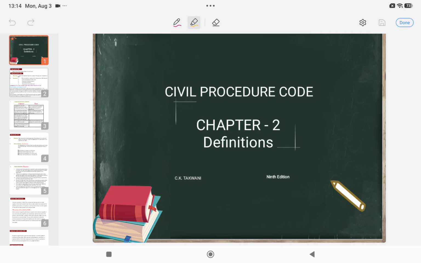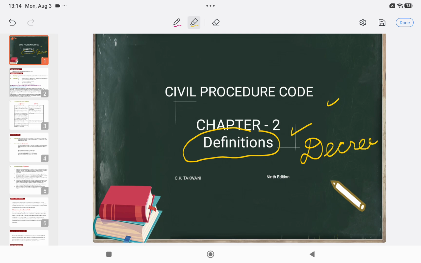Hello students, as you know, we have started chapter number 2 of CPC and we are doing definitions. Out of the definitions, we have completely completed the definition of decree. So if anyone has missed that lecture, you can watch the previous one where I have elaborately discussed decree. In today's lecture we'll be doing some other definitions.